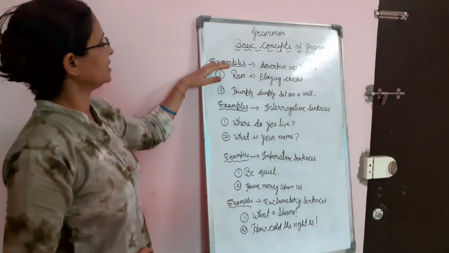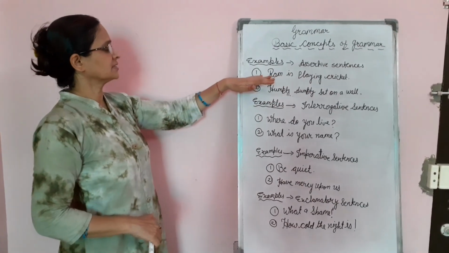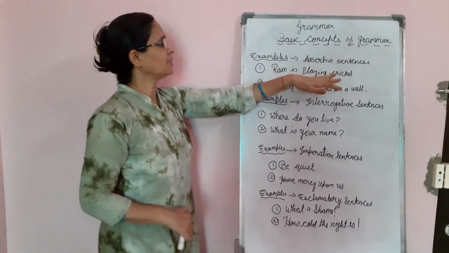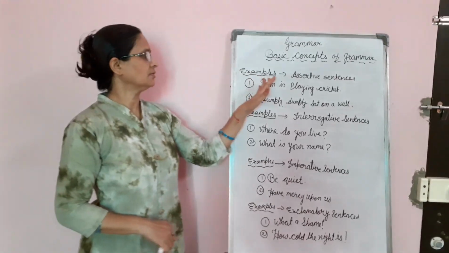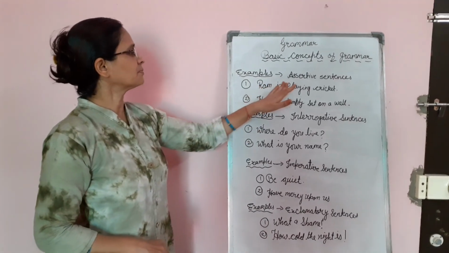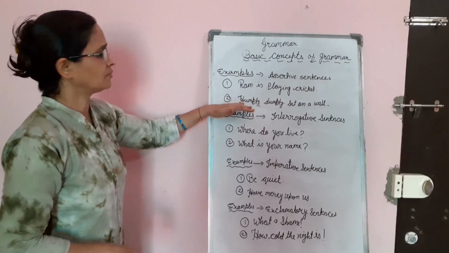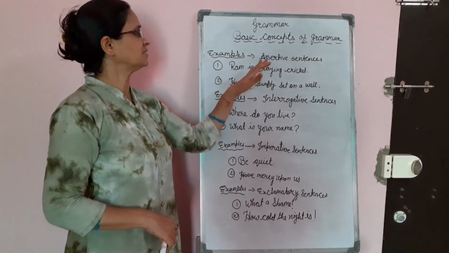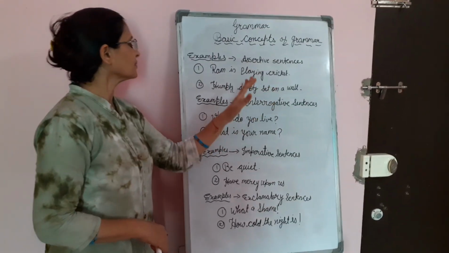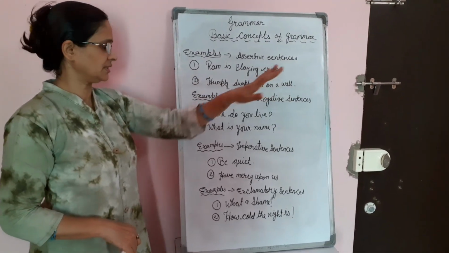First I will tell you the examples of assertive or declarative sentences. See guys, first is Ram is playing cricket. This is showing a simple statement. Just you have told Ram is playing cricket. This is an assertion. Second example of the assertive sentence is Humpty Dumpty sat on a wall. Here subject and predicate are there. Those are showing a simple statement. That is an assertive sentence.